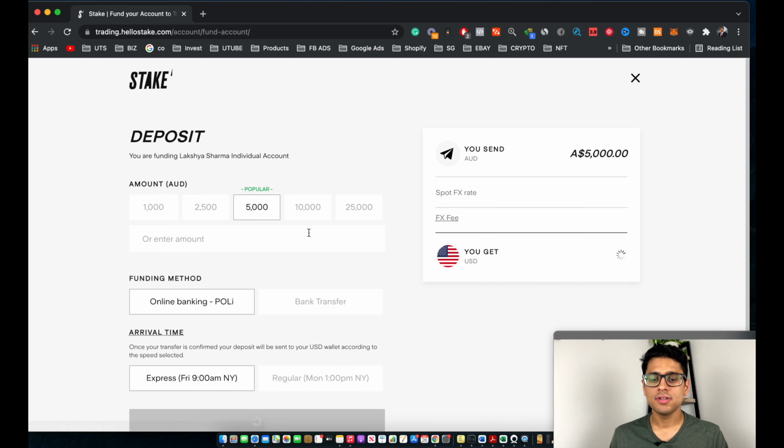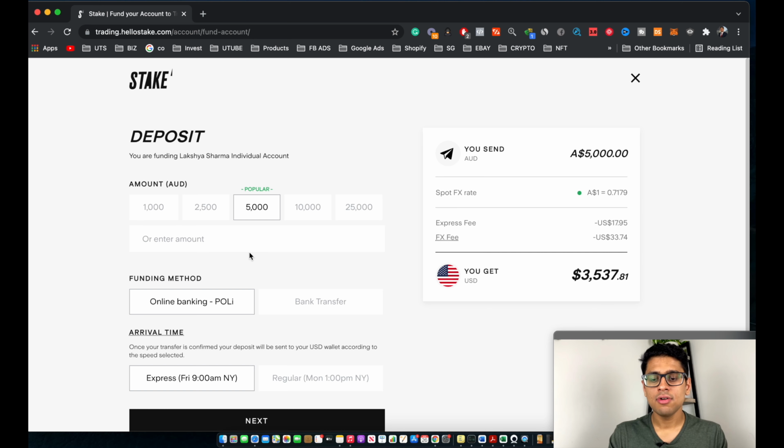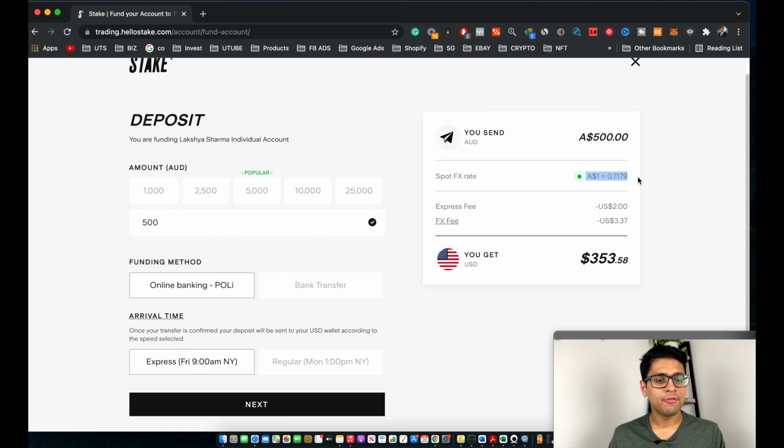Okay, perfect. So now you're brought to the screen where you select the amount you want to deposit into your Stake account. Let's say you want to deposit 500 Australian dollars. This shows you the current forex rate at which Stake will convert your Australian dollars into USD, and then the express fee, which is $2, and the forex fee. This is the fee Stake charges to convert your AUD into US dollars. So finally, if I was to deposit $500 today, I'd get 353 USD.